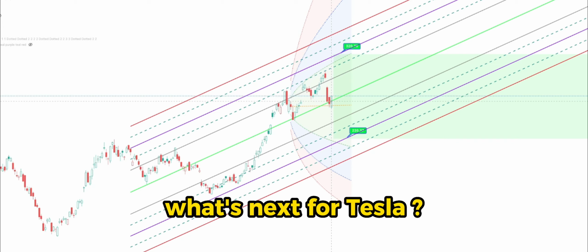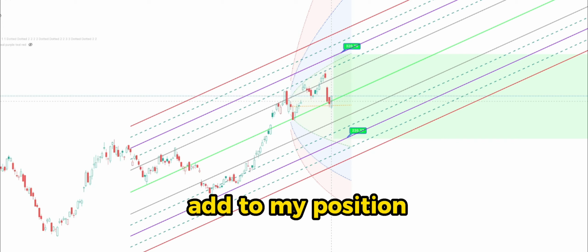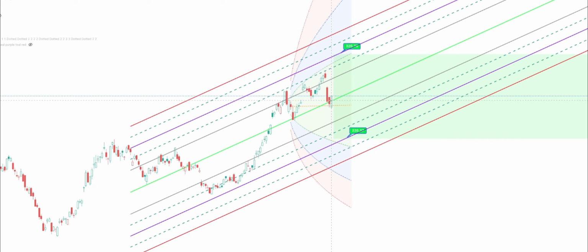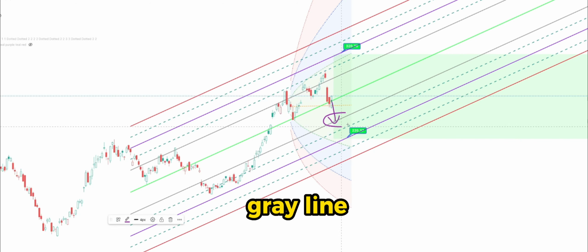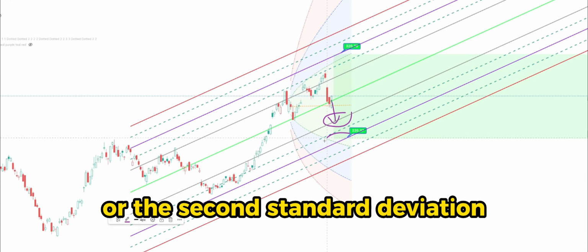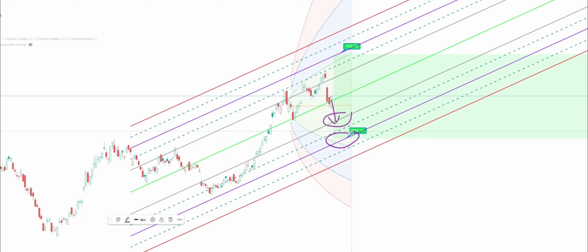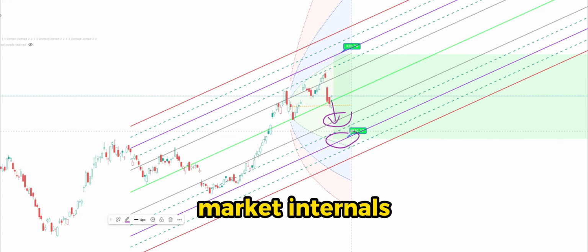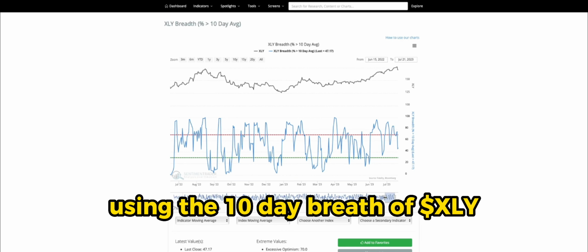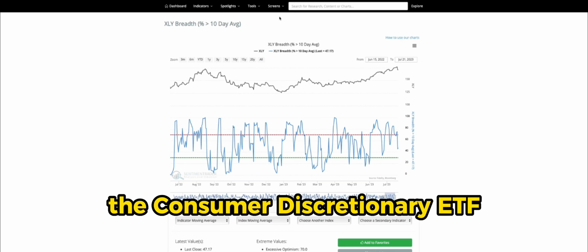So what's next for Tesla? I personally will be looking to add to my position if Tesla goes to the first standard deviation, which is the gray line right here, or the second standard deviation, which is the purple line. I will be combining this with the market internals using the 10-day breadth of XLY, the Consumer Discretionary ETF.